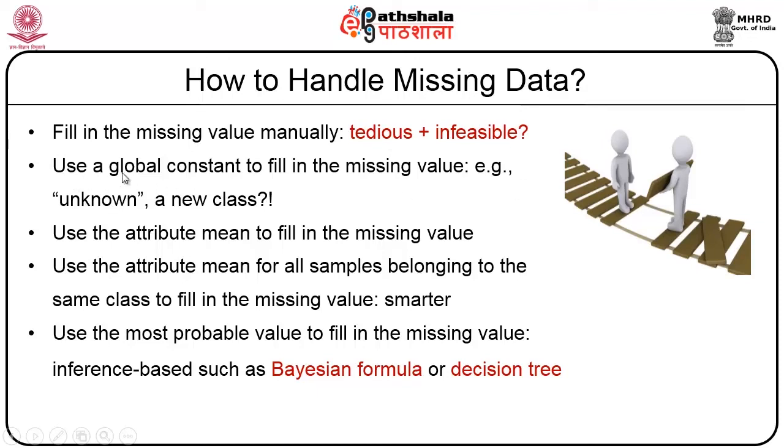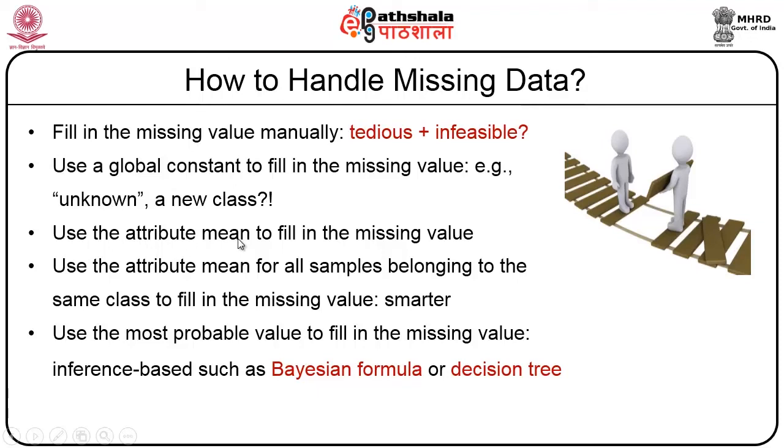Use a global constant to fill in the missing value. Say, for example, we have a constant value called either null, or since null is majorly not accepted, we can type it as unknown. This tends to be a new class that could be used instead of null values.